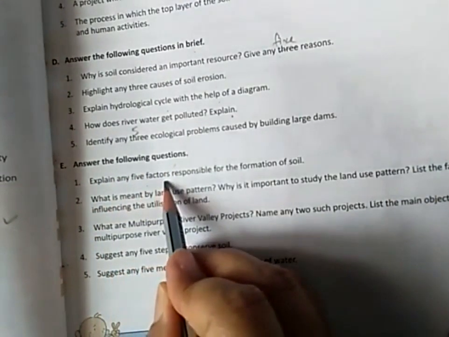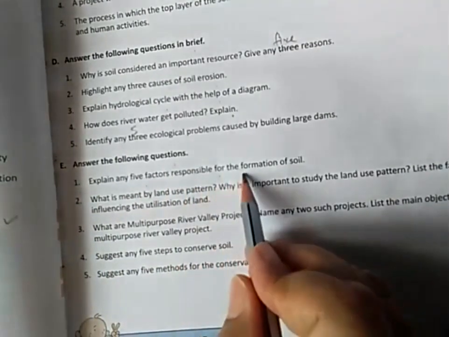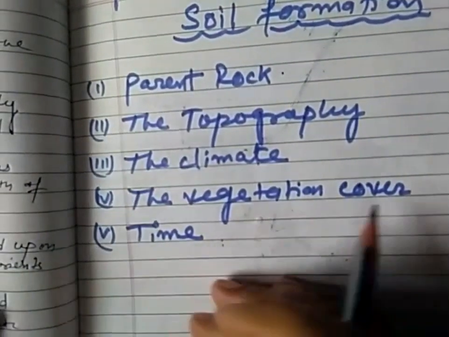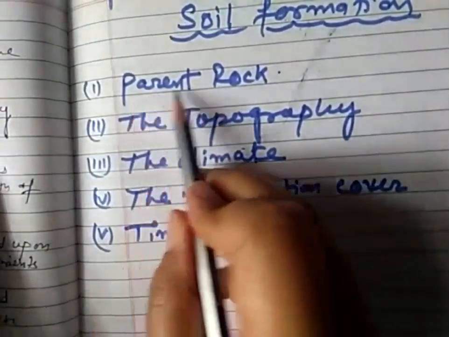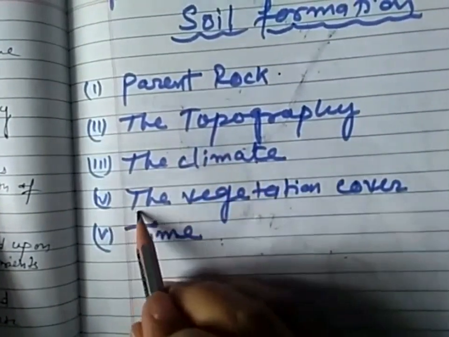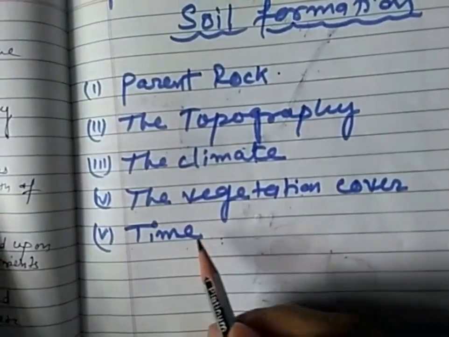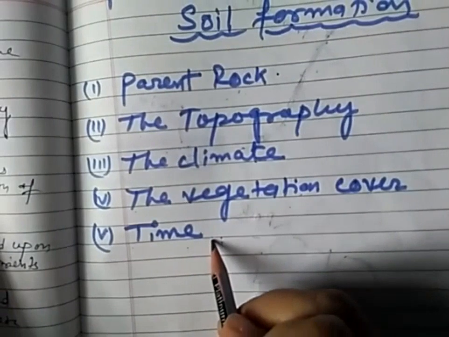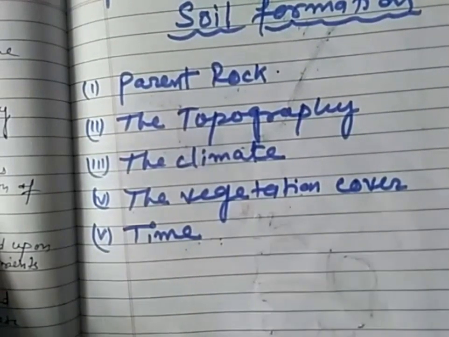Next question, question number E. Answer the following questions. Explain any 5 factors responsible for the formation of soil. So the 5 factors responsible for the formation of soil are parent rock, the topography, the climate, the vegetation cover, the time. You will enlist all these factors and then you will have to explain all of them.